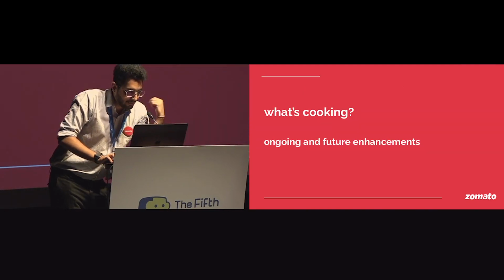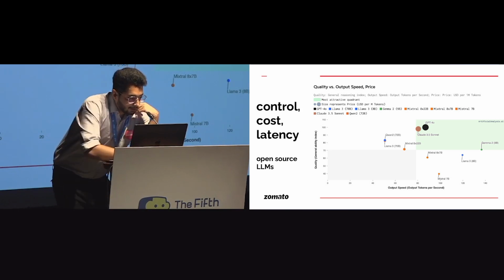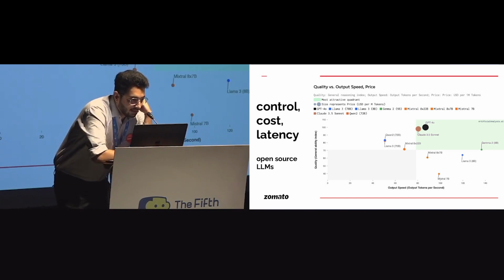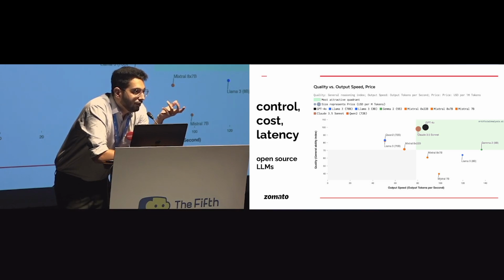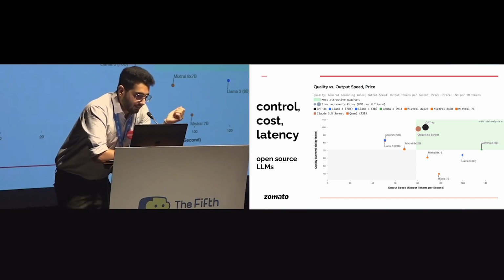One of our key ongoing tracks is that we want to optimize for control, cost, and latency. We have designed a system where it is very easy to A/B test and plug in new LLMs, with our evaluation pipeline and system setup also in place. We can plug in new LLMs and new agents, test them out, shadow them, and replace them very quickly while optimizing for cost and latency.